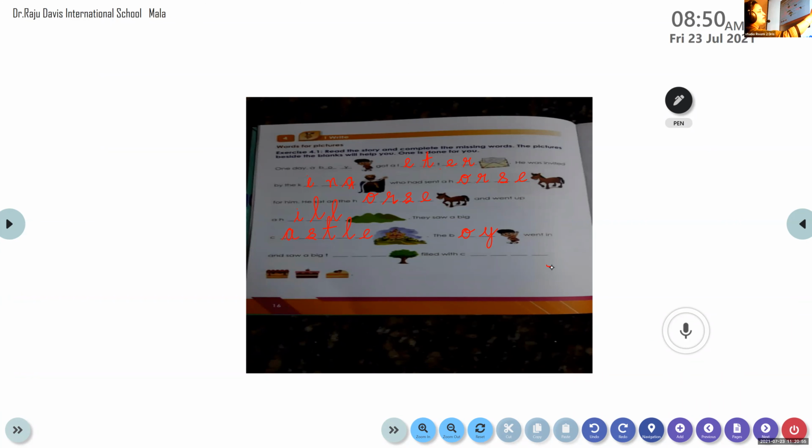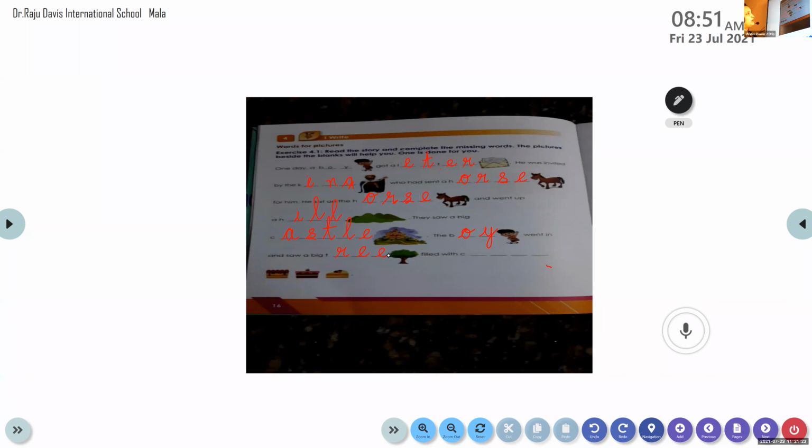Arjun, mute your device. And saw a big... Identify this image. Tree. Spelling. T-R-E-E. Very good. Tree. Filled with. Continue reading from there.